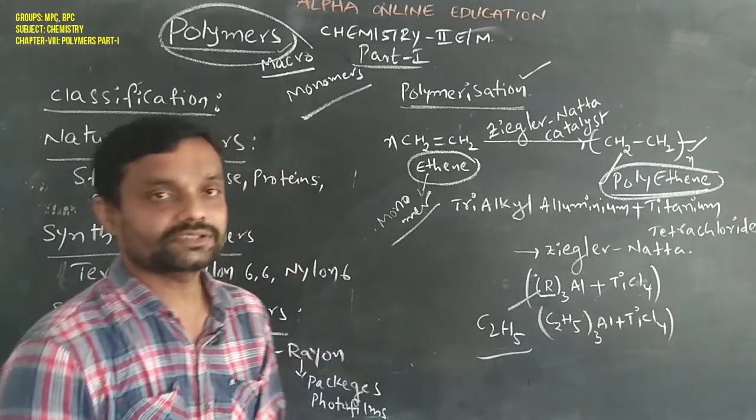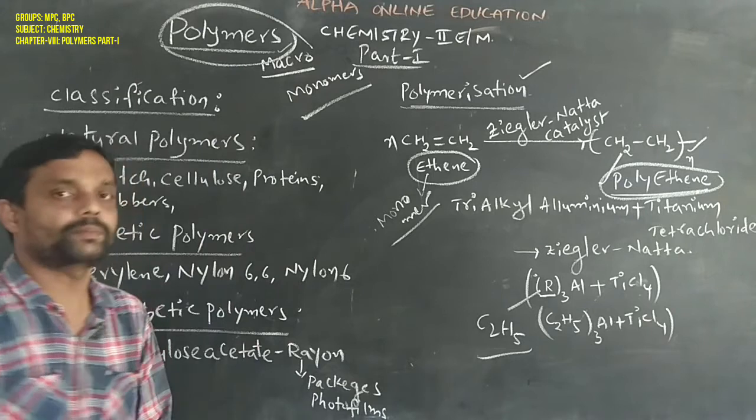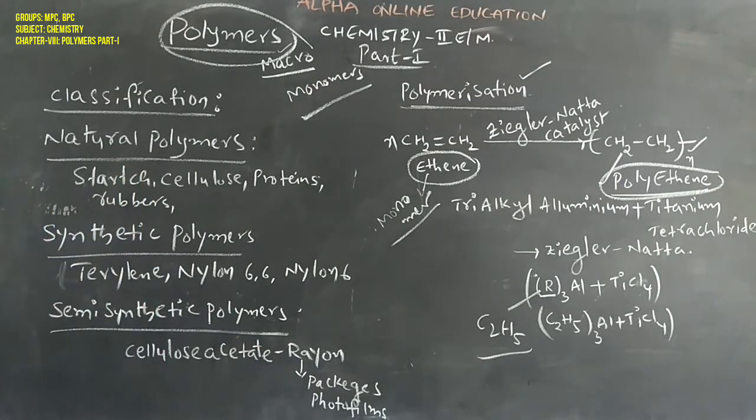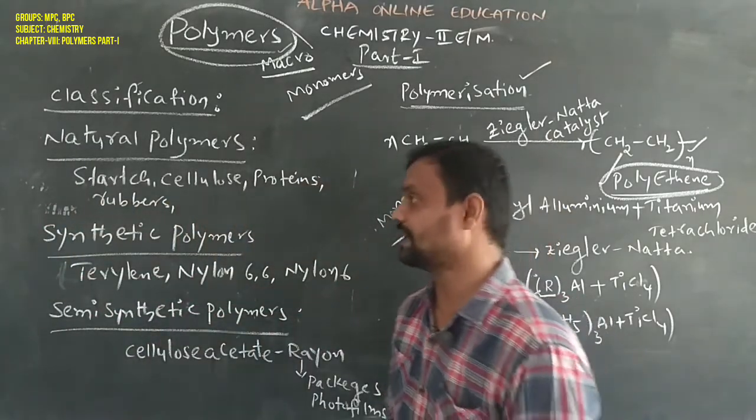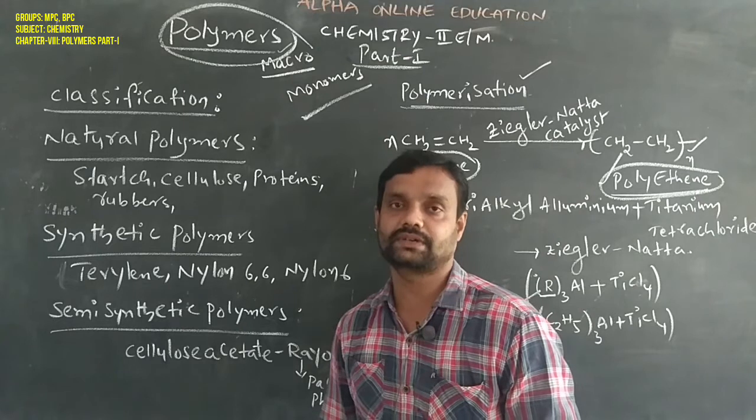Here we discuss the classification of some polymers. First of all, we classify polymers into natural polymers and synthetic polymers.